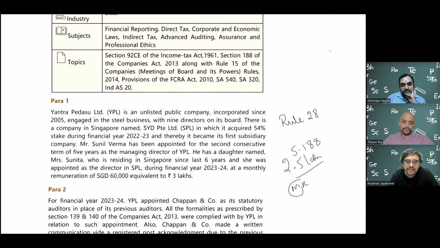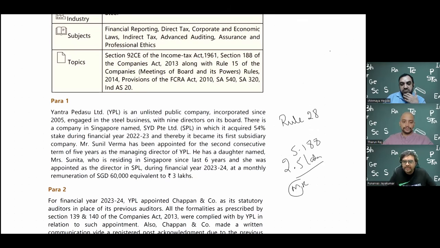Remuneration they have defined as everything that you can take, except of course the year-end bonus and year-end other things. All year-end payments are not taken, like your performance-linked incentives and performance-linked bonus are not taken into consideration. Apart from that, any remuneration, again remuneration is defined in section 2 clause 78. Anything that you can think of. So all emoluments, including taxable perquisites, non-taxable perquisites, even share-based payments, maybe if they have ESOP.